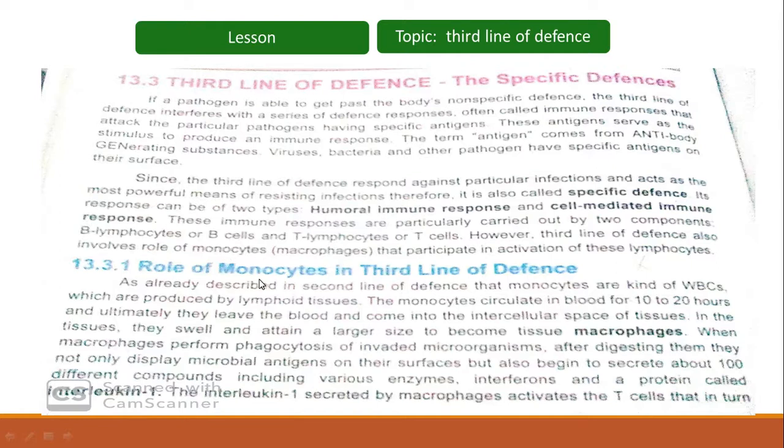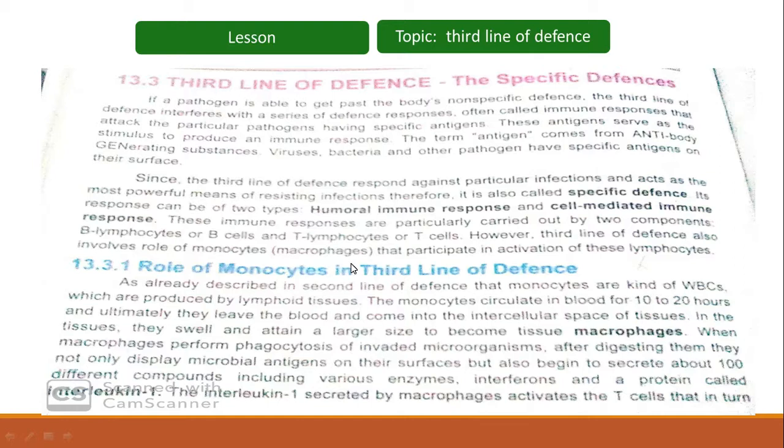The third line of defense also involves the role of monocytes, which participate in the activation of these lymphocytes. As we have discussed earlier, monocytes have a role in the second line of defense. The monocytes or macrophages also have a role in the third line of defense. Monocytes are WBCs, and when they leave the bloodstream, they are referred to as macrophages. Macro means large, phage means eater. So macrophages are large eaters which carry out the process of phagocytosis.